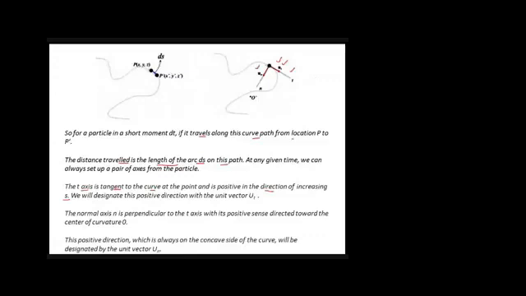For example, if we have this arc and the n axis is directed towards the center of curvature, then we consider that n as positive, and the unit vector along the n axis is given by un, right? In other words, the positive direction of the n axis is always to the concave side of the curve. Is it clear? And the direction is represented by un, the unit vector along the n axis.